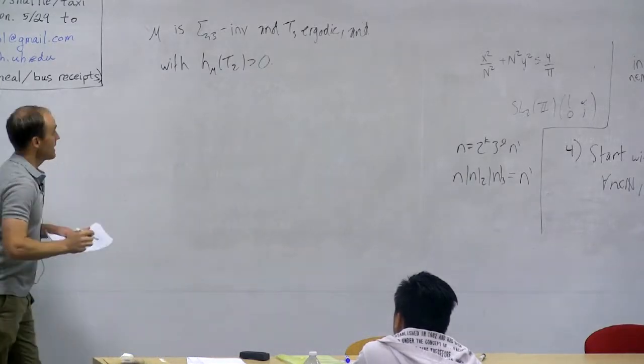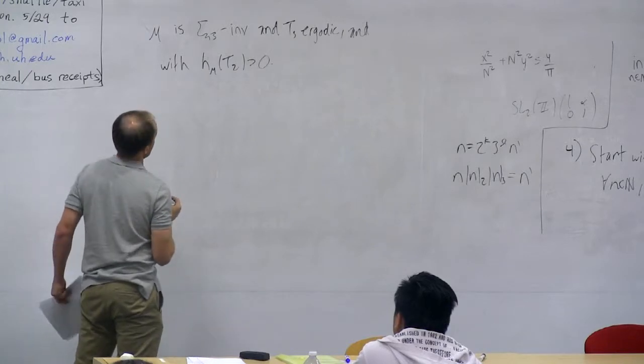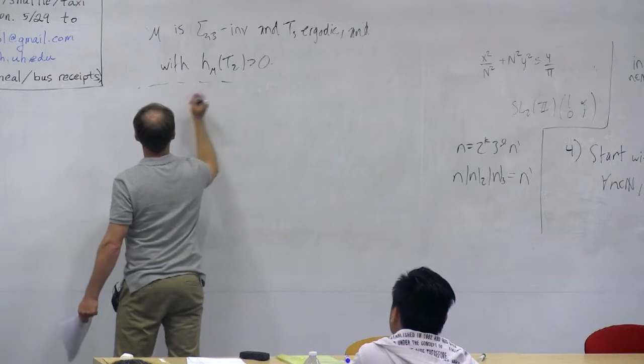The goal was to show that that measure is actually the Lebesgue measure. The way that we did that was in 3 steps.